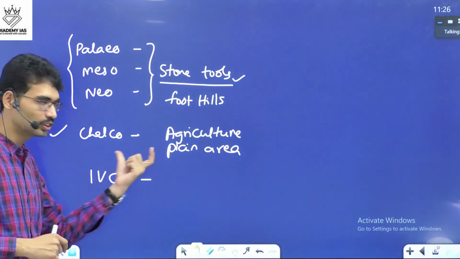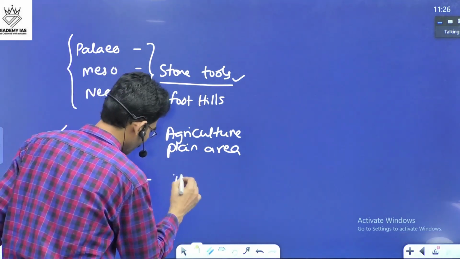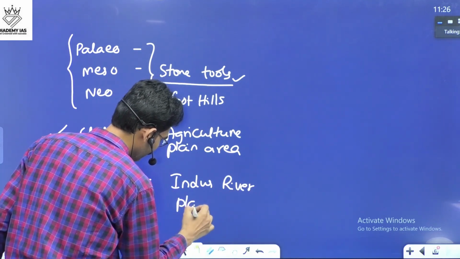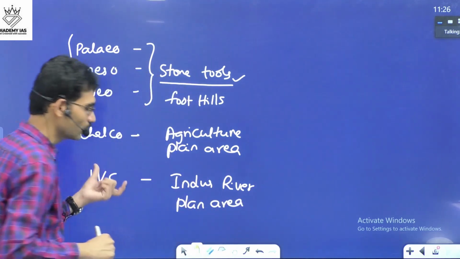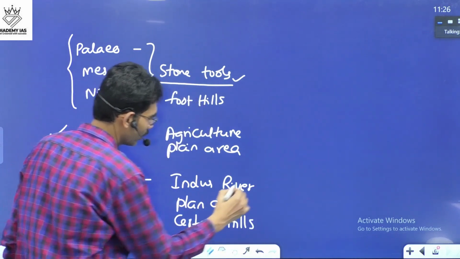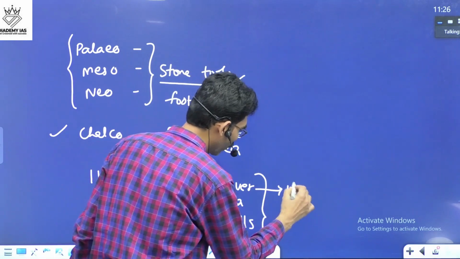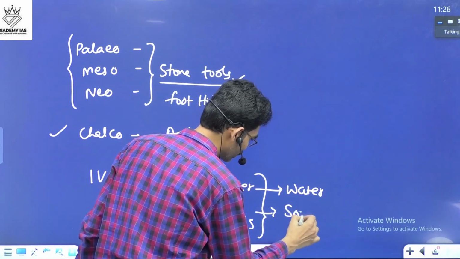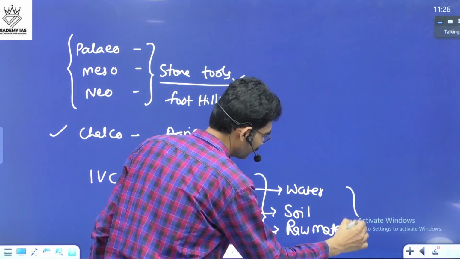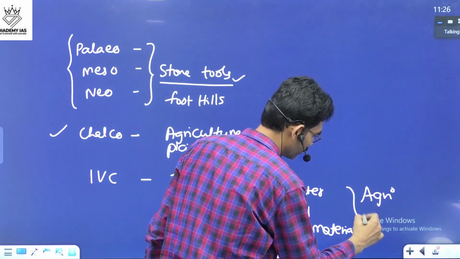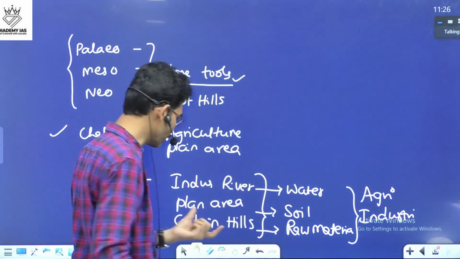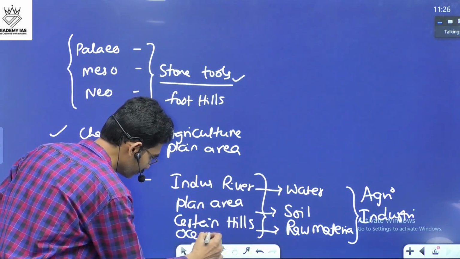Now you see, the role of geography in Indus Valley civilization is huge. Here you have the Indus River, then plain area. You have certain hills nearby also. Based on this, they used water resources, soil resources, then raw material near hilly areas, and their agriculture improved. Industrial activities flourished. And these rivers were used, and they also flourished near the ocean.